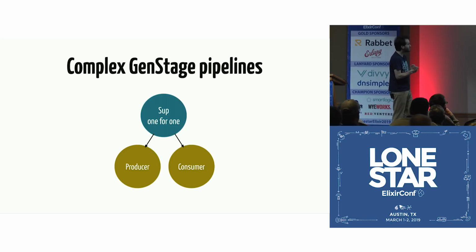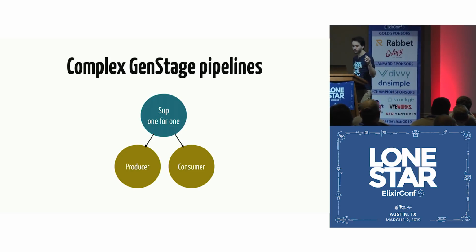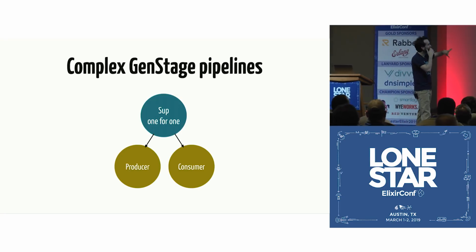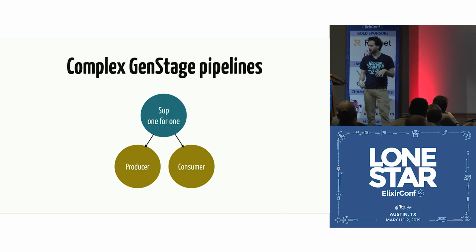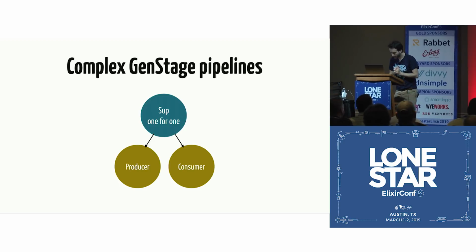So what you do is, look, I'm going to have a producer, for example, that gets data out of RabbitMQ or whatever. So I'm going to have a producer, and for now, I'm going to have a single consumer, okay? So you put that under a supervision tree, right? You say I have the producer, I have the consumer, they are supervised one for one, so if one crashes, only that thing's restarted. The producer is getting the data, the consumer is handling it, and then you're like, great, you put this in production, everything works.